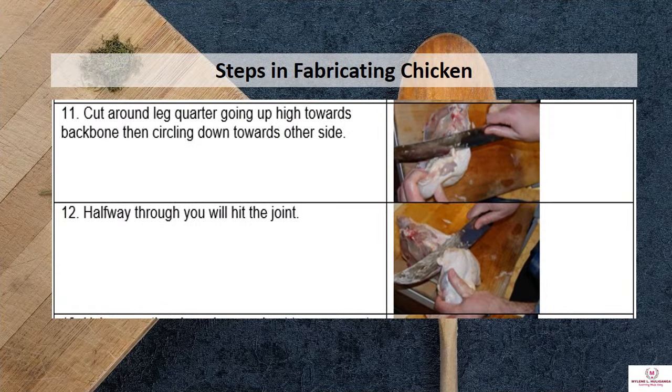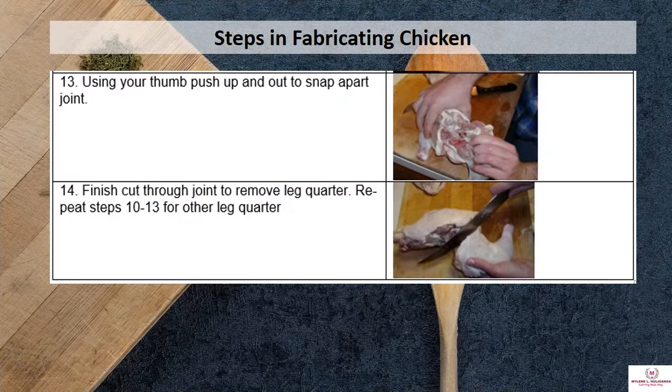Number 11, cut around leg quarter going up high towards backbone, then circling down towards other side. Number 12, halfway through, you will hit the joint. Number 13, using your thumb, push up and out to snap apart joint. Number 14, finish cut through joint to remove leg quarter. Repeat steps 10 to 13 for the other leg quarter.